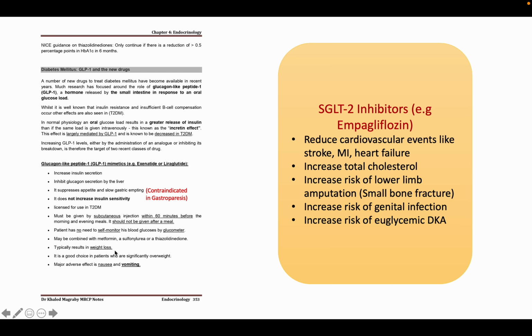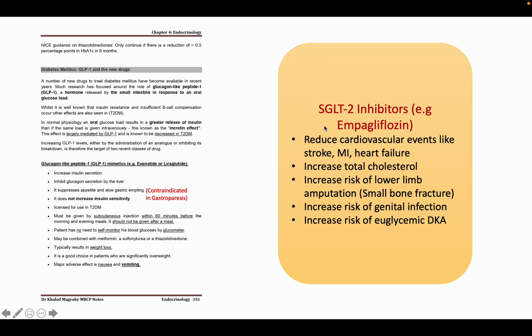Its important action is weight loss, so it should be used in patients where insulin usage is very likely, or the patient is very obese. If BMI is more than 35, then this drug is a very good option and it will reduce the weight. So it's very important that it has weight-losing properties.